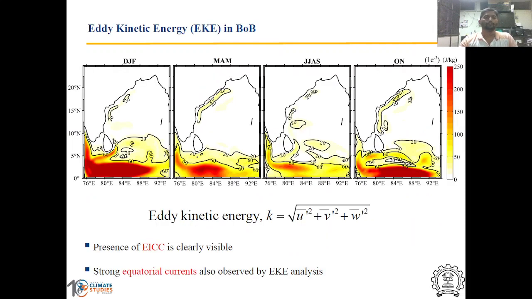So if we consider the profile of eddy kinetic energy in 4 different seasons, we can clearly see that the eddy kinetic energy is showing strong signatures near the equator due to the stronger equatorial currents, and it shows the presence of EICC in ON and MAM season. So it is able to capture the basin scale features like EICC, the strong equatorial currents, very nicely in this particular domain.